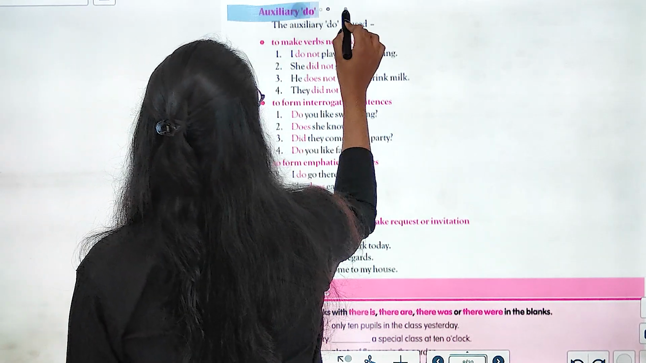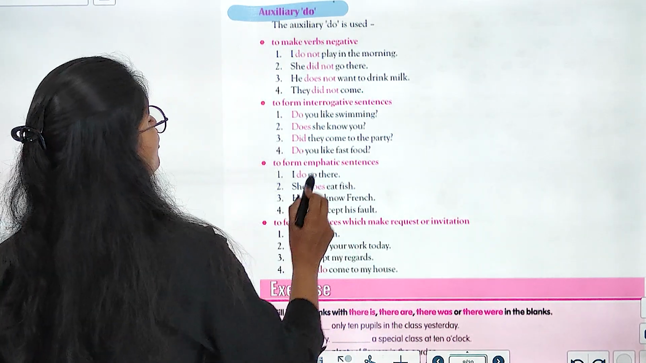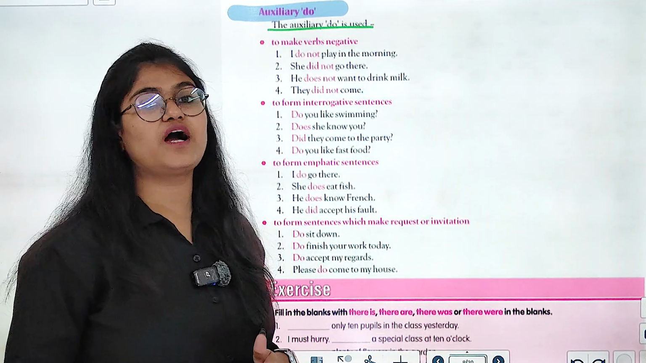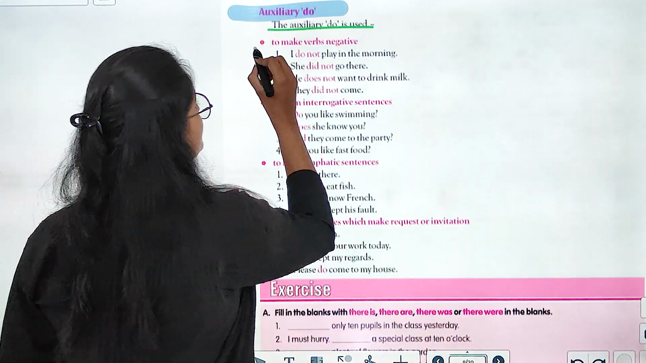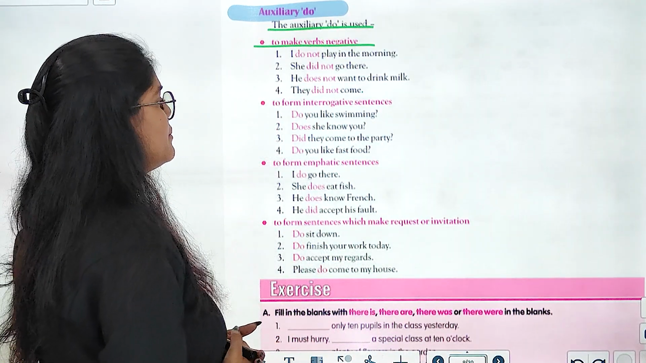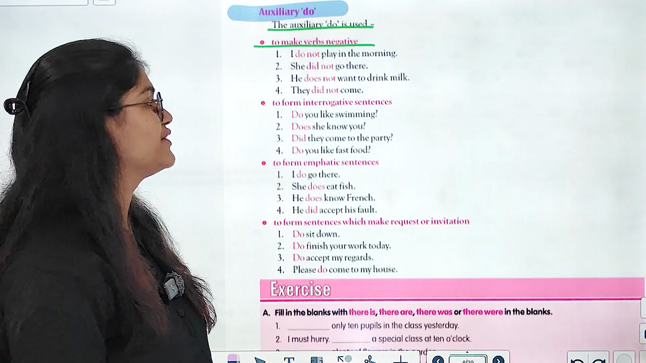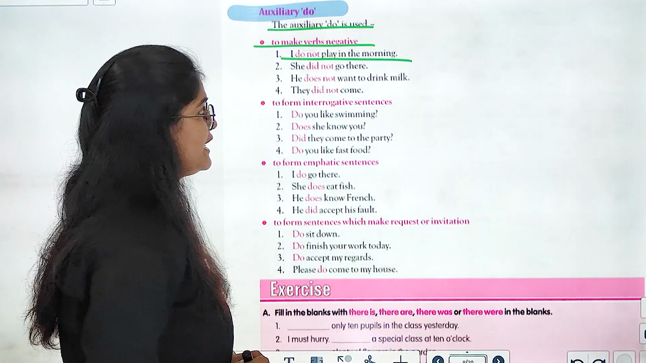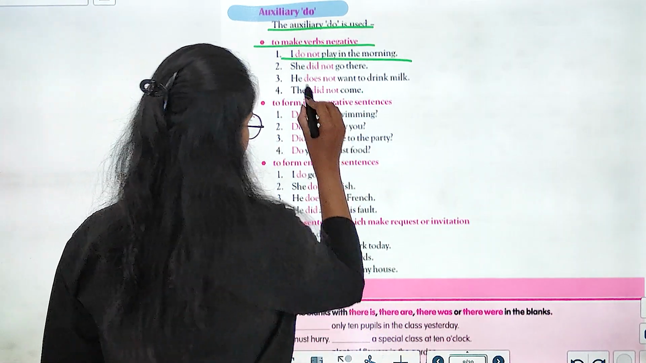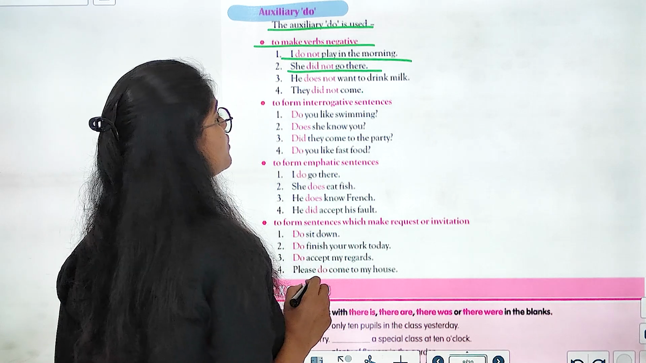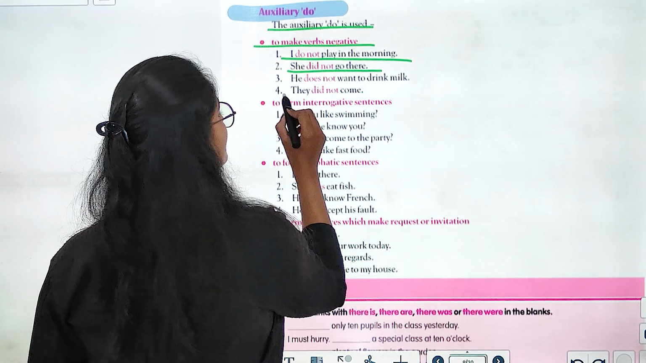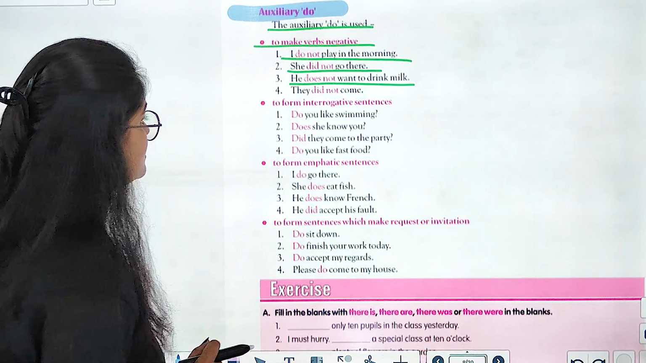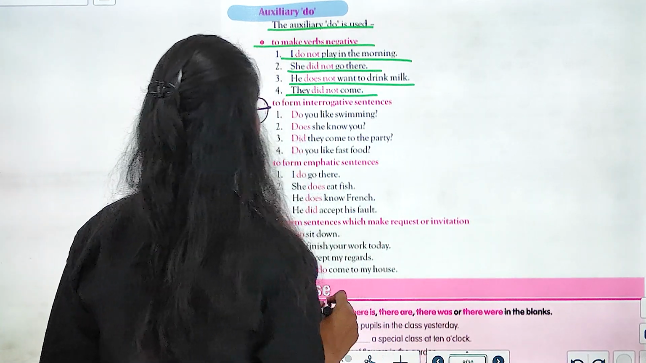Next we have auxiliary do. तो अब बात की जाए auxiliary do की तो the auxiliary do is used कि जो auxiliary do है वो कहाँ use किया जाता है to make verbs negative जब हमें verbs को negative में convert करना हो. So it is I do not play in the morning. She did not go there. He does not want to drink milk. They did not come.